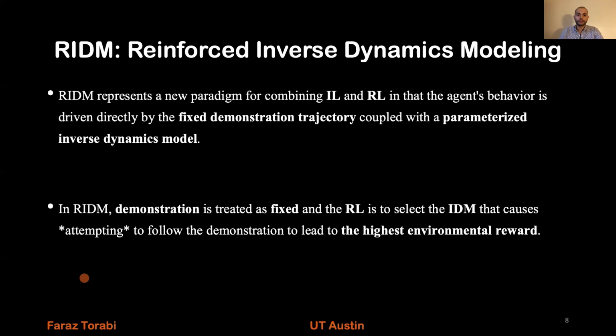In RIDM, the demonstration is treated as fixed, and the reinforcement learning is to select the inverse dynamics model that causes attempting to follow the demonstration to lead to the highest environmental reward. That is, the system will always attempt to imitate the provided state sequence, and the thing we are learning here is the inverse dynamics model, which dictates what will actually happen when we make that attempt.